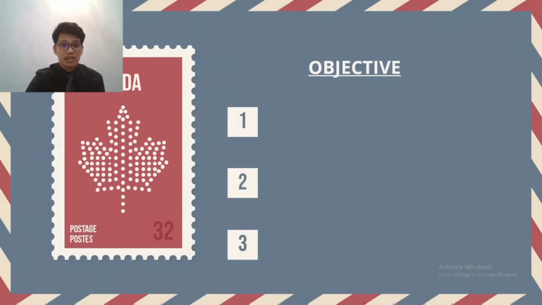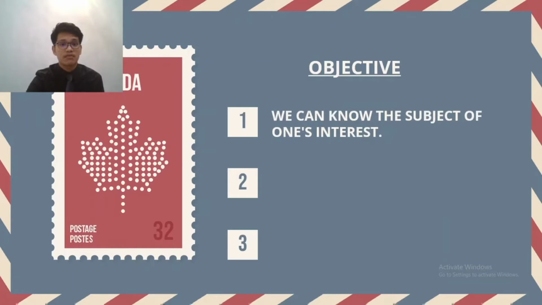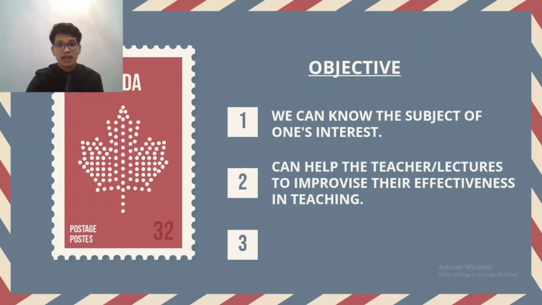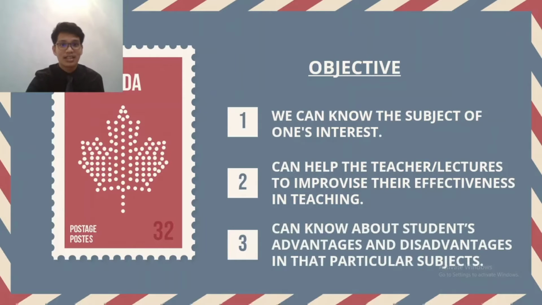Our objective: we have 3 main points. First, we can know the subject that one is interested in, either theoretical or calculation subject. Second, we can help teachers or lecturers to improve their effectiveness in teaching. The third one is we can know the students' advantages and disadvantages in that particular subject.